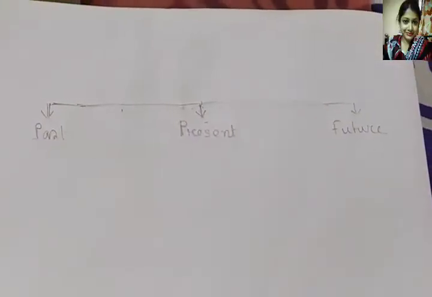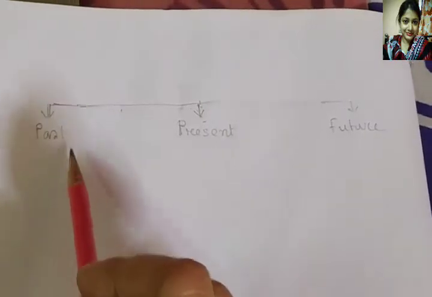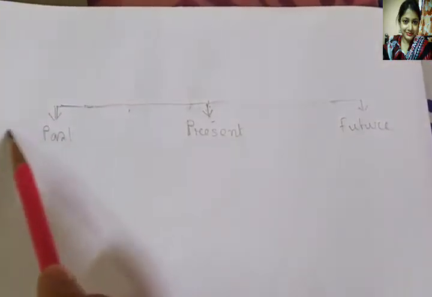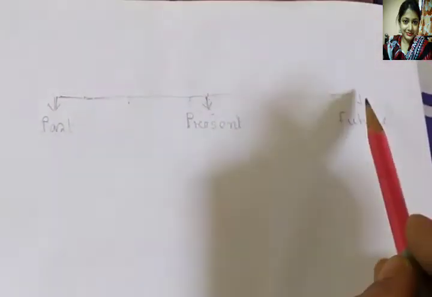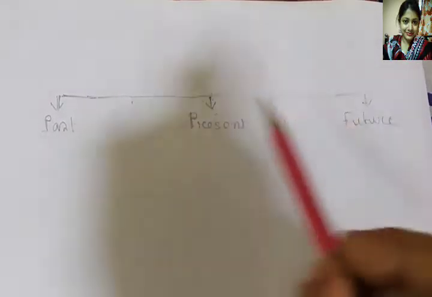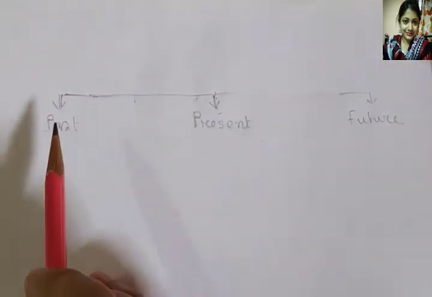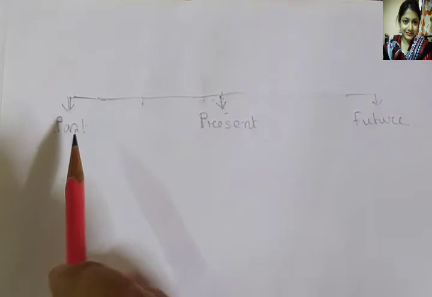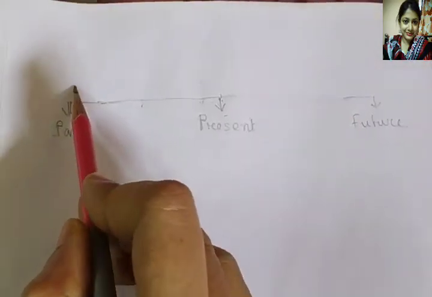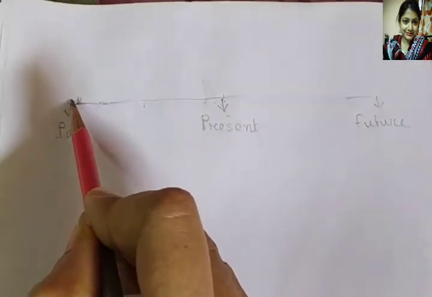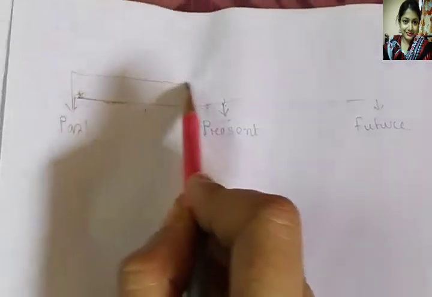Again, see the diagram of time. It indicates past time, present, and future time. So in simple past tense, these actions happened in the past.